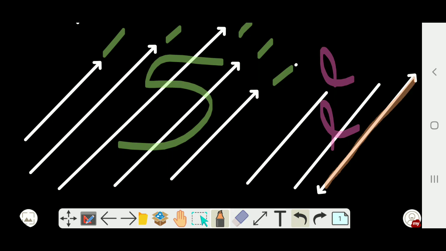What do you understand? A ray has one end point. In each ray there is one end point and one arrow mark. The arrow mark indicates what? It is continuing. Understood? So next, what did you study already?